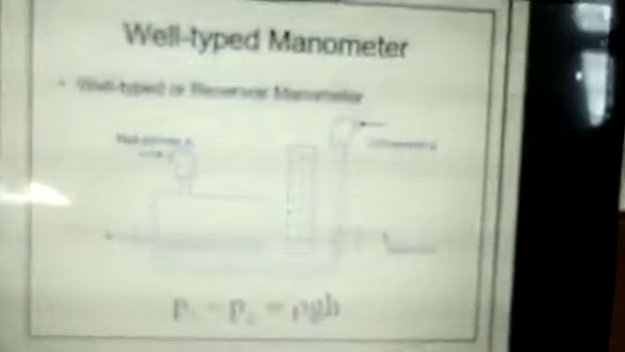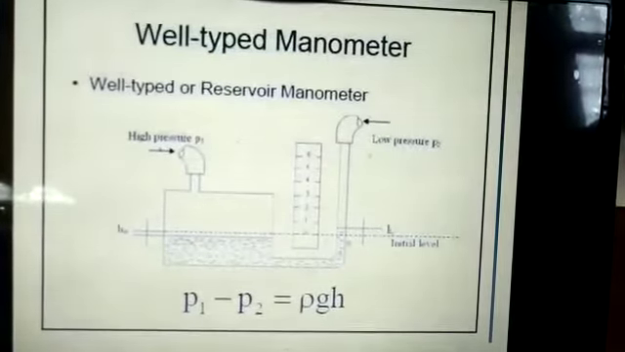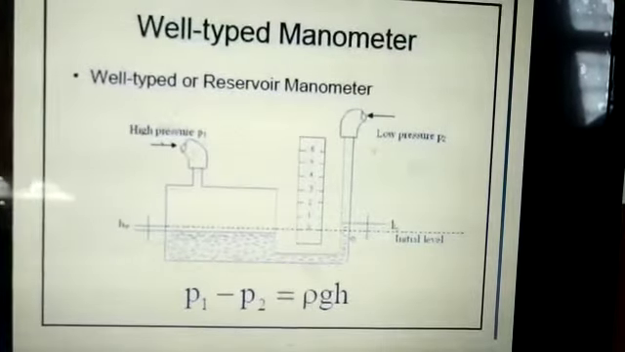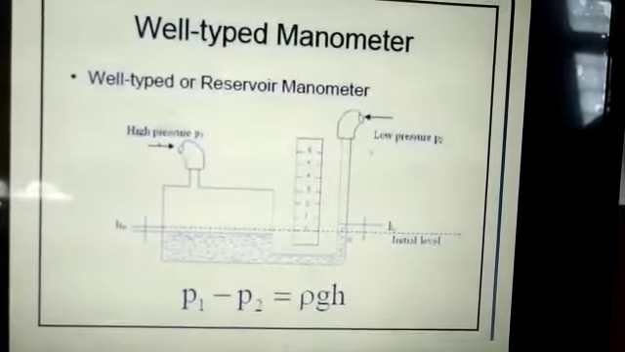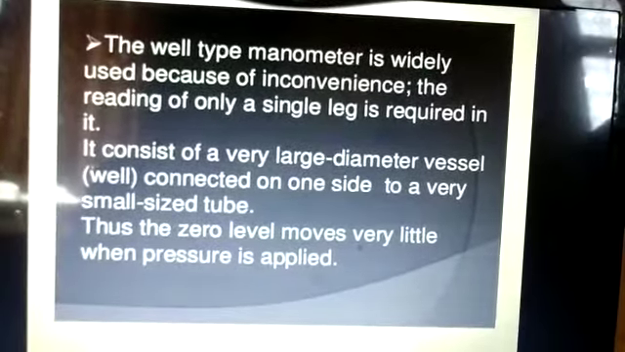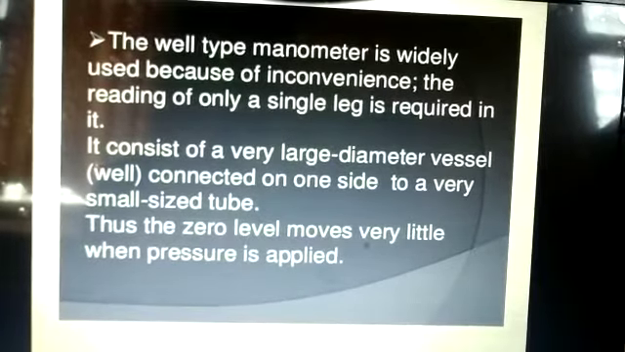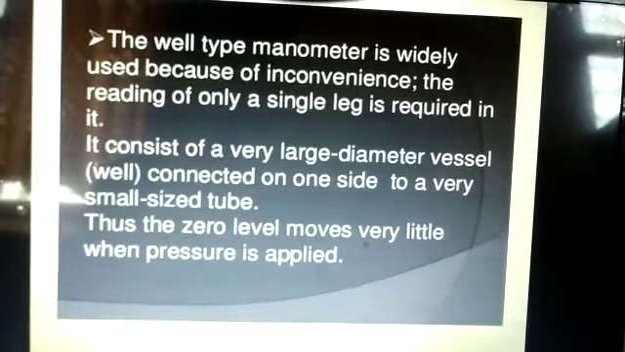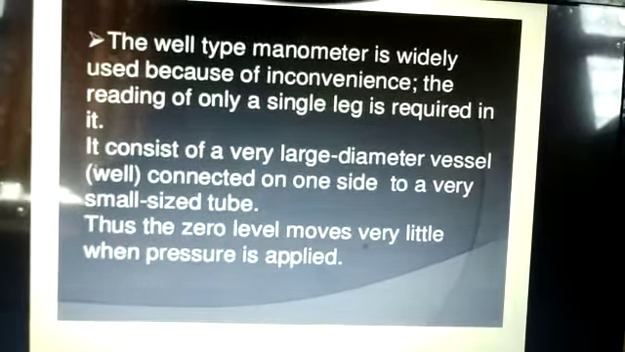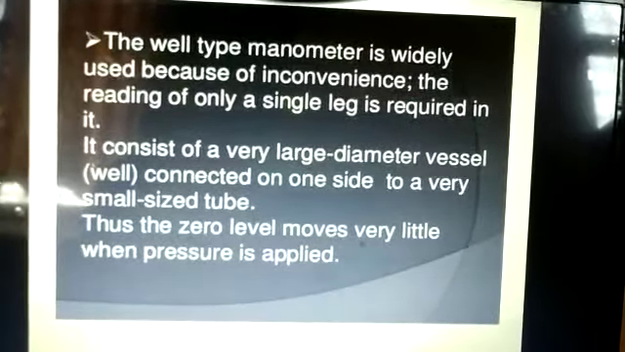Now we discuss the well type manometer. In a well type manometer, a reservoir is used, as shown in the figure. Here there are two ends. The pressures P1 and P2 are measured by the formula rho g h. The well type manometer is widely used because of its convenience. The reading of only a single leg is required. It consists of a very large diameter vessel connected on the other side to a very small tube. Thus the zero level of the manometer changes very little when the pressure is applied.